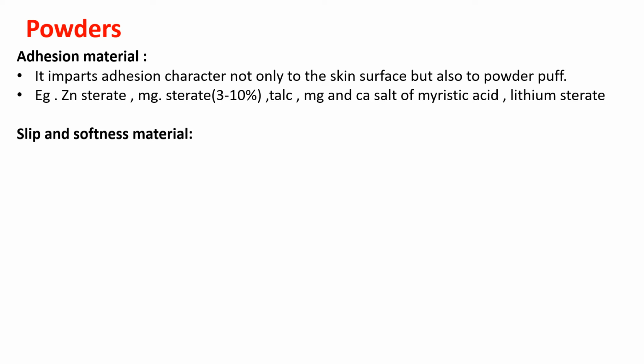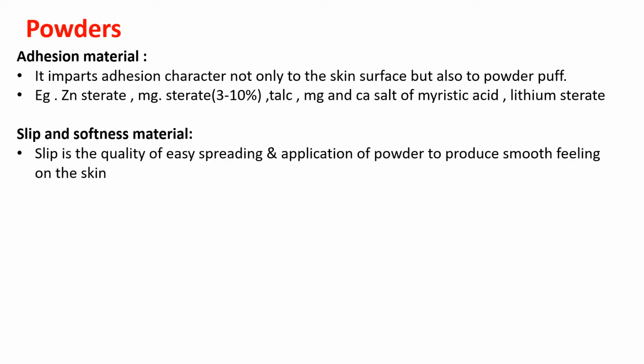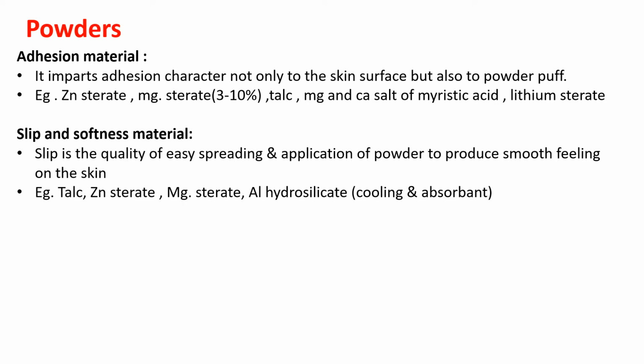Slip and softness material. Now the slip is the quality of easily spreading out the powder from the area of application to the nearby or adjoining area to produce a smooth and uniform feel on the skin. For example, the materials that can provide slip and softness to the powder are again zinc and magnesium stearate and talc itself. Aluminium hydrosilicate can also act as a slip imparting agent.